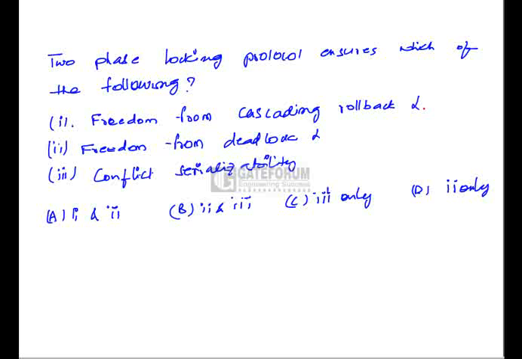Two-phase locking protocol ensures serializability. So conflict serializability is ensured by two-phase locking protocol. So here the correct option would be option C, which states that two-phase locking protocol will ensure conflict serializability.